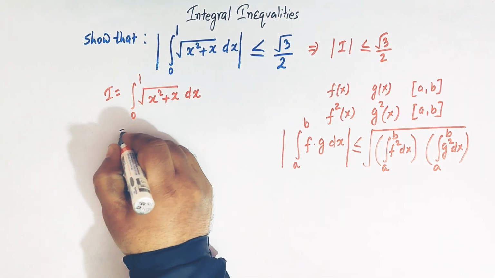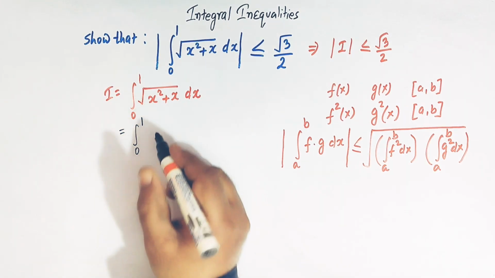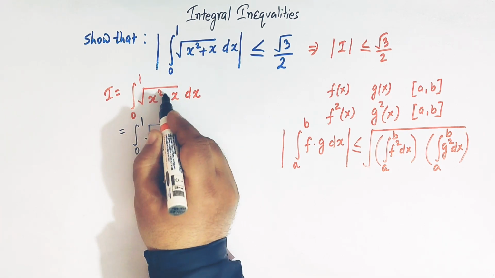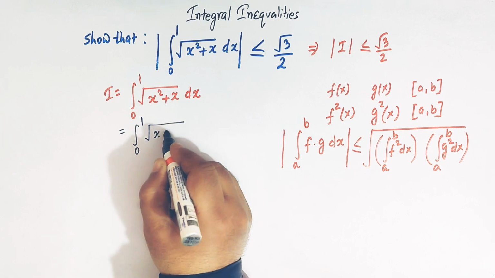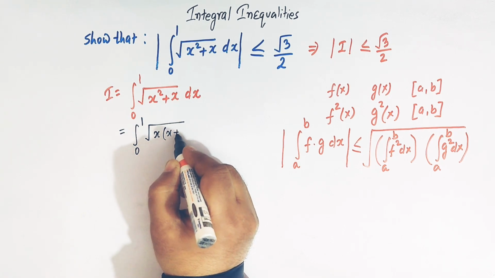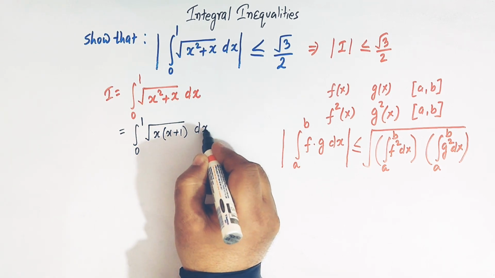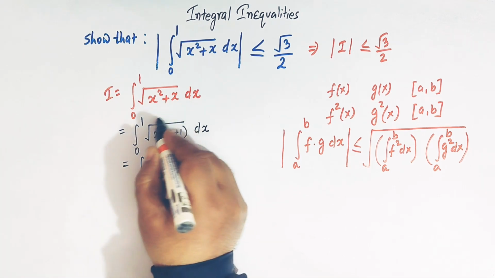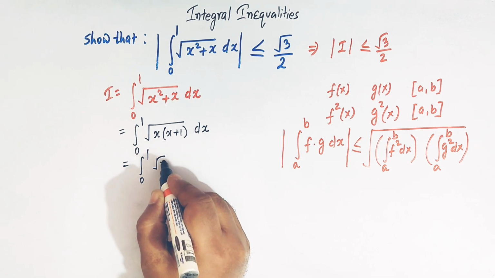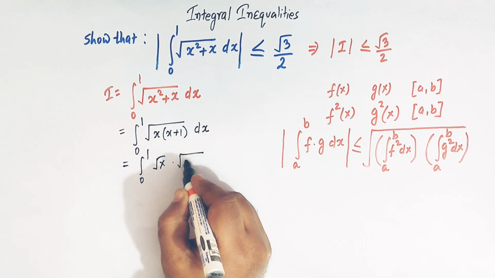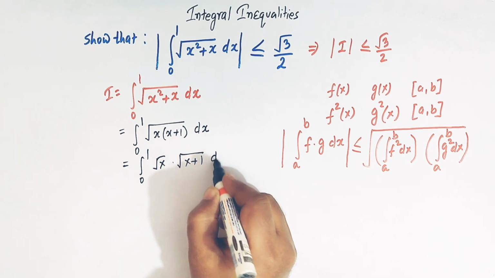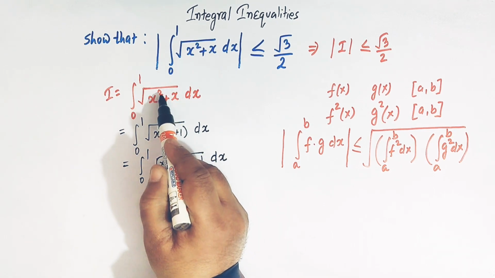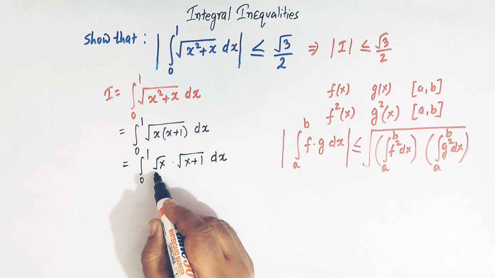Now let us concentrate on this integrand. Here we have square root of x square plus x, which can be written as square root of x times x plus 1, and here we have dx, right? So we can further write this integrand as square root of x times square root of x plus 1 dx. Why have we expressed square root of x square plus x like this?